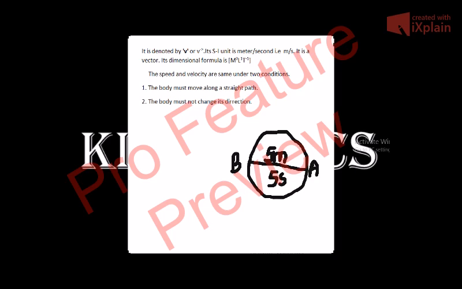Now why do we say the velocity of a body and why do we say the speed of a body? For example, you will never say the speed of light. We always say the velocity of light. Why? Because light always travels along a straight path. This is given by the rectilinear propagation of light. So the light from the sun to the earth travels along a straight path. Since it is moving along a straight path, we say it is the velocity of the light.